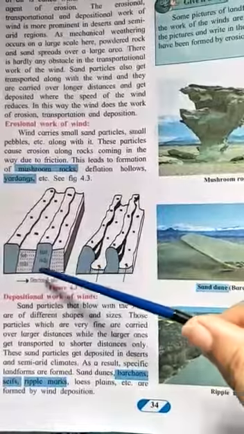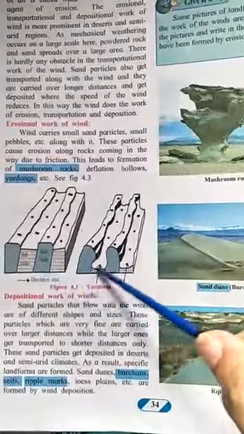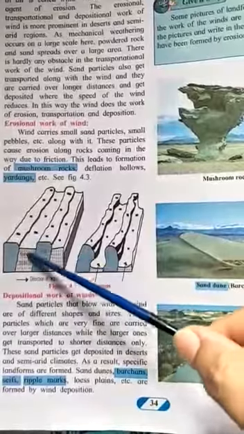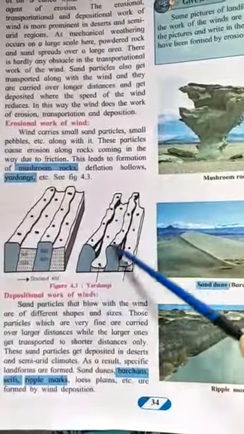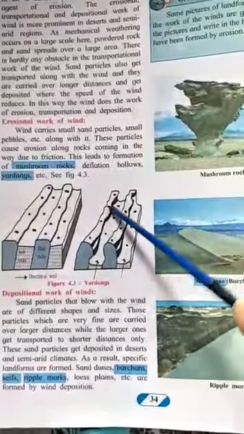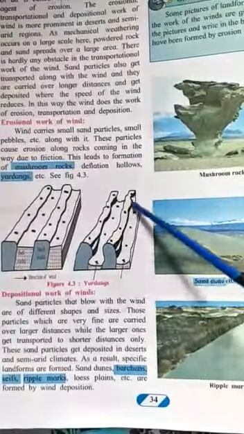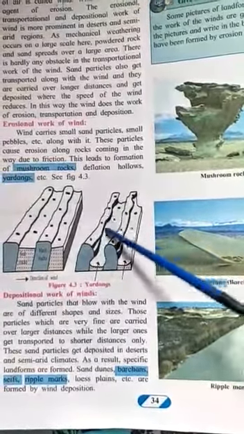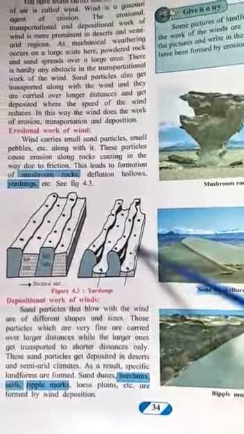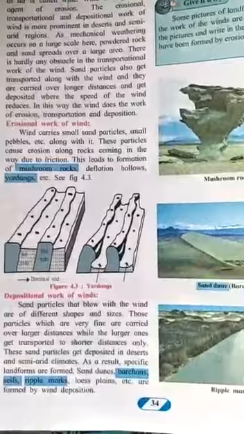See here you can see when the direction of the wind is blowing in this way, what happens to the soft rocks? They blow away with the wind, and you can see a gap which is formed here, and the hard rocks they remain there only. They are also eroded to some extent, they also have become thin, but the soft rocks have eroded or blown away with the winds.